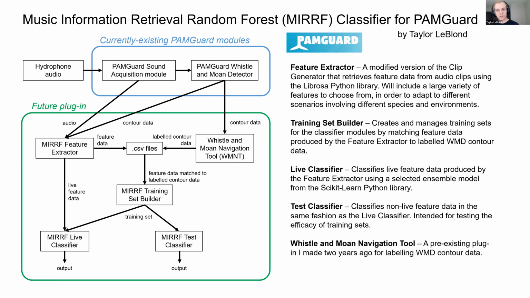I will explain what those are in a second. Those features are saved into CSV files because they're easy to read. They can be labeled in a pre-existing plugin that I made a couple of years ago called the Whistle and Moan Navigation Tool, and can be managed into training sets in this training set builder module.